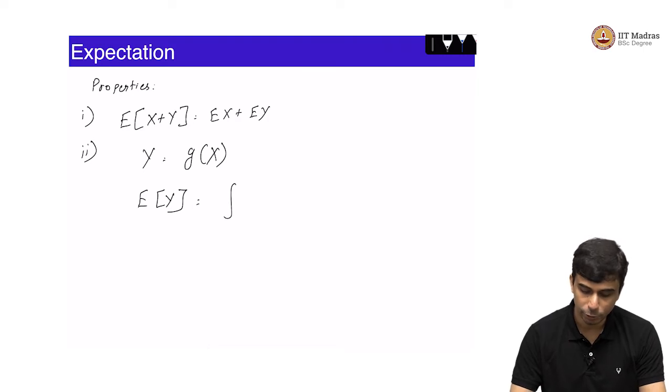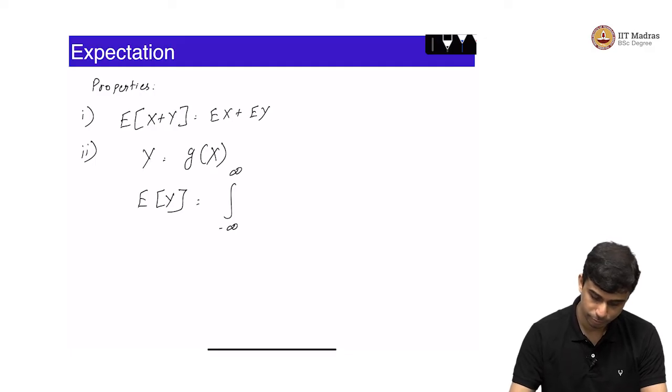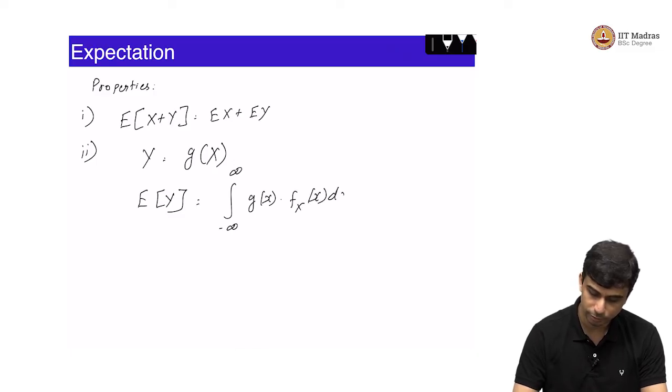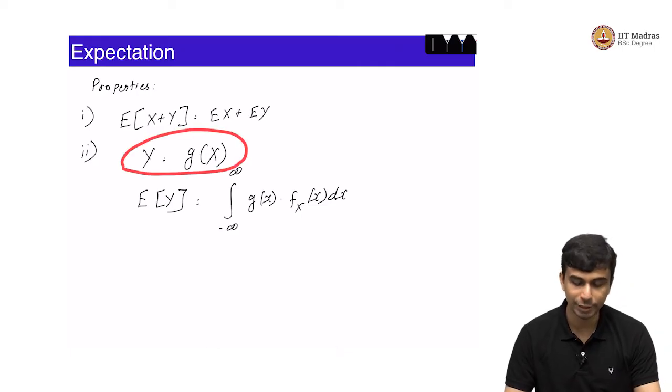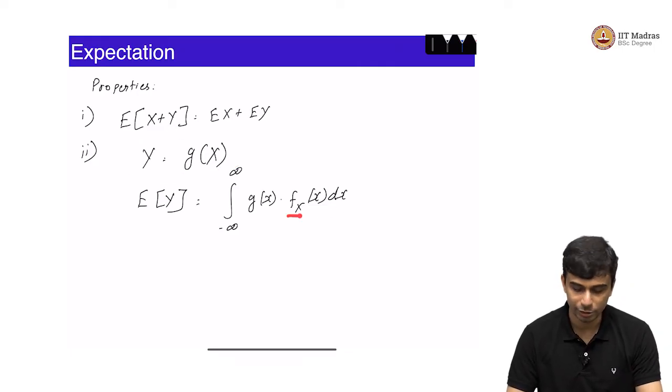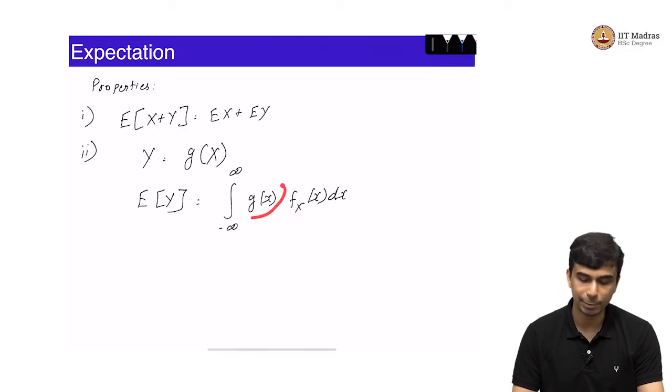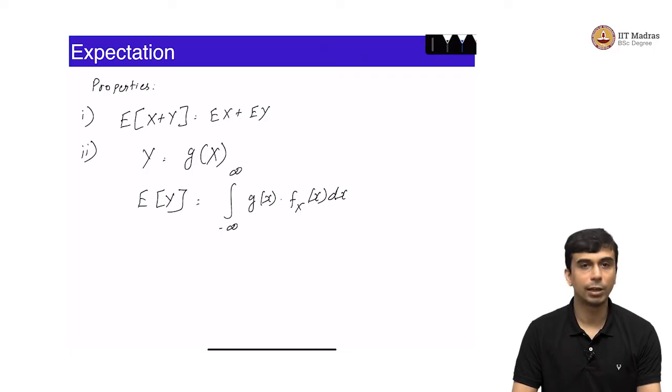EY is simply equal to the integral from minus infinity to infinity of g of x times fX of x dx. You can see this is much simpler because I have not computed the density function of Y at all. I have just used the density function of X, but instead of multiplying by x I am multiplying by g of x. What is the logic behind this?